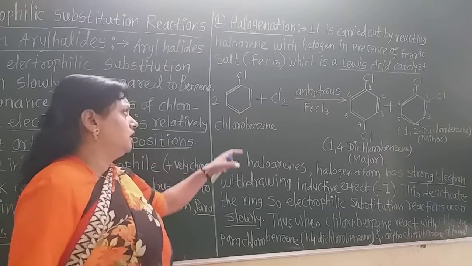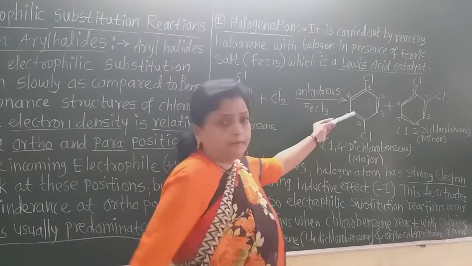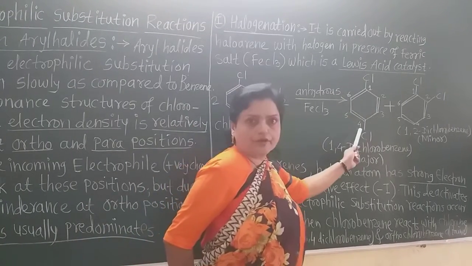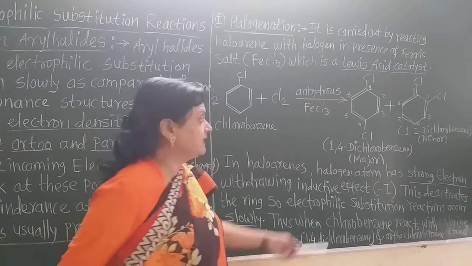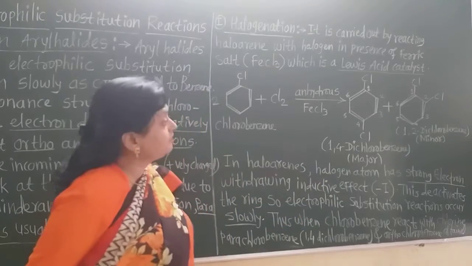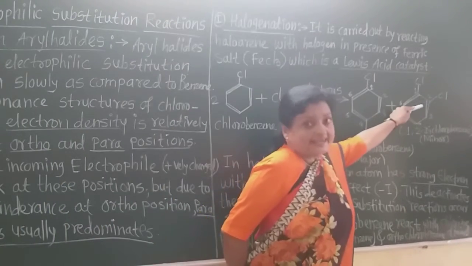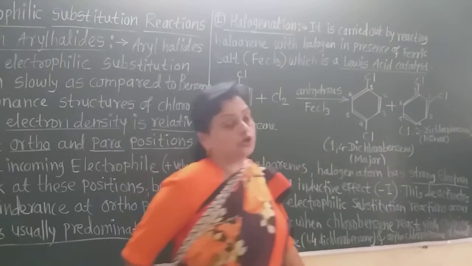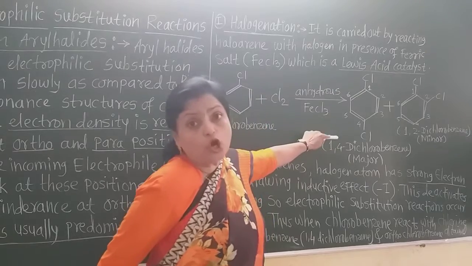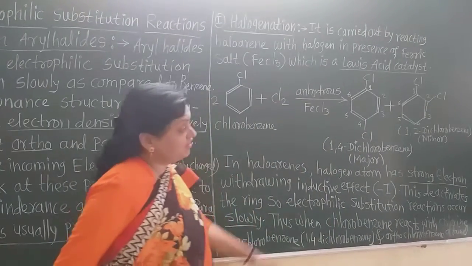Now one, that is the 1,4-dichlorobenzene, which is the major product. 1, 2, 3, 4. At the 4 position, the other chlorine goes. That is the para position, which is the major product. And for the other product, at the second position, the second chlorine atom goes, which is the 1,2-dichlorobenzene, that is the minor. This is also called para-chlorobenzene, and this is also called ortho-chlorobenzene, which is minor due